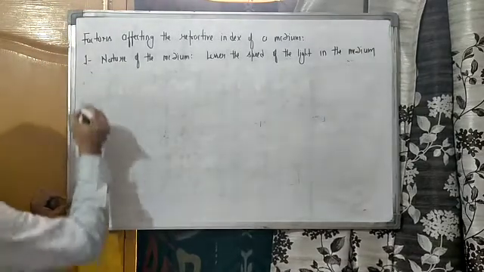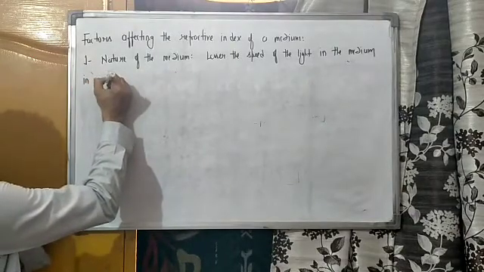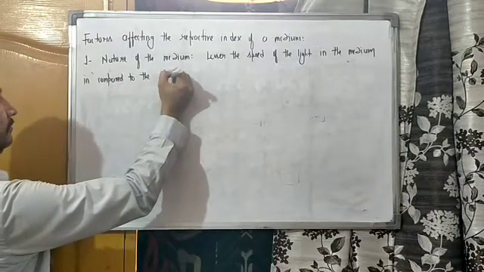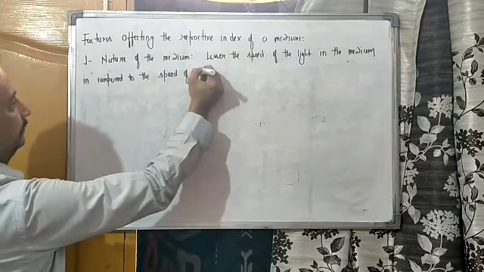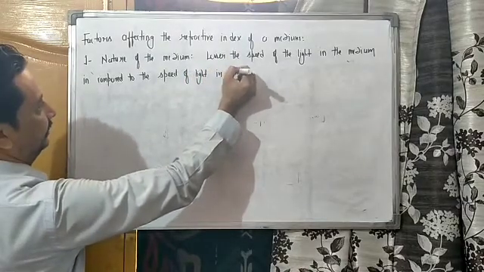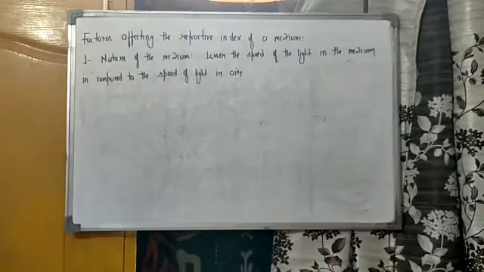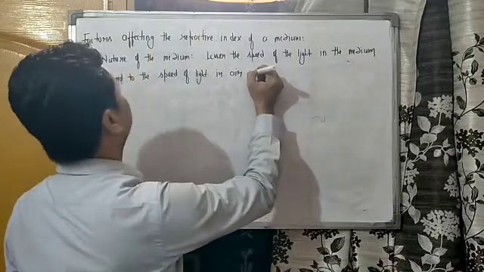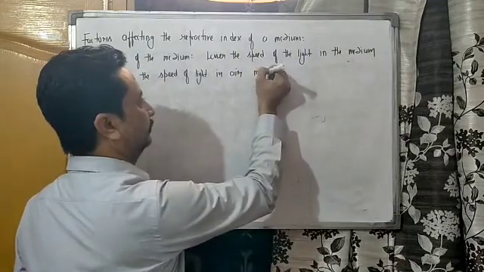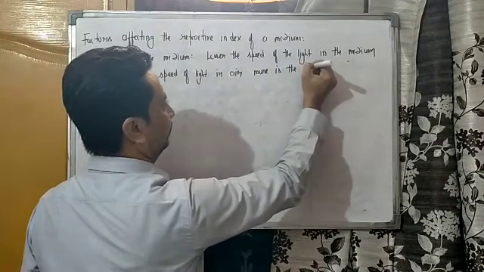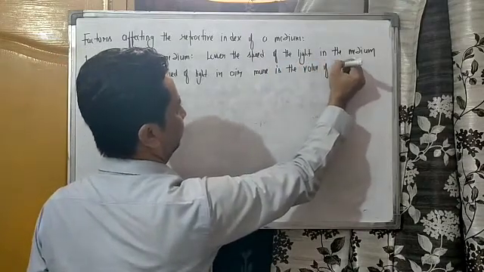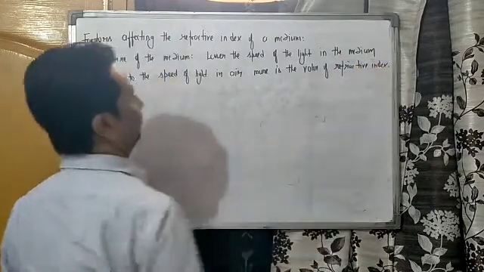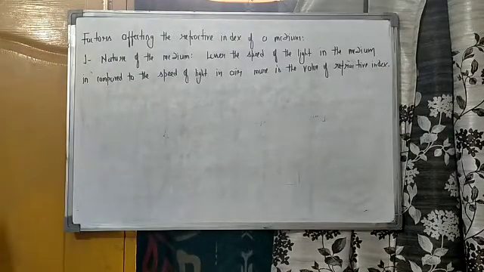Lesser is the speed of the light in the medium in comparison to the speed of light in air, more is the value of refractive index. ये पहला फैक्टर है जिस पर डिपेंड करता है. This is the first factor.